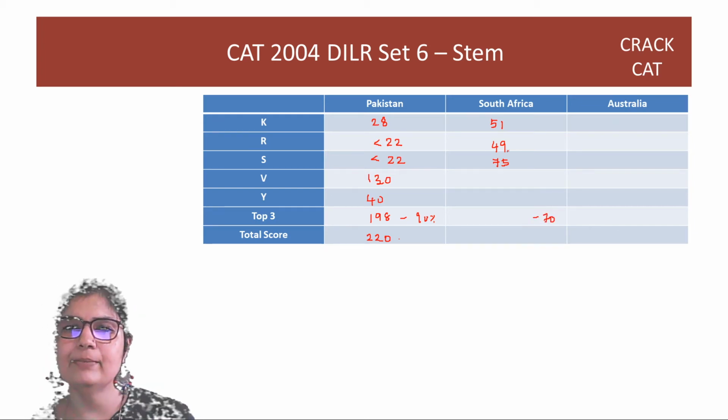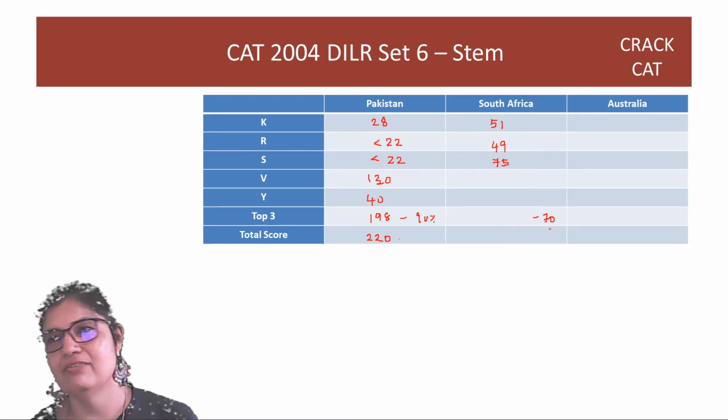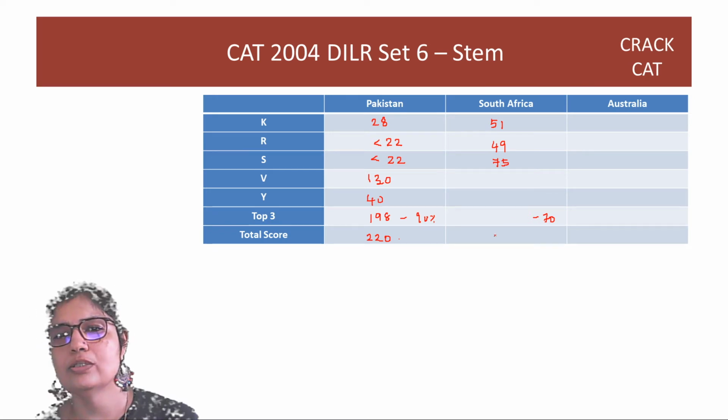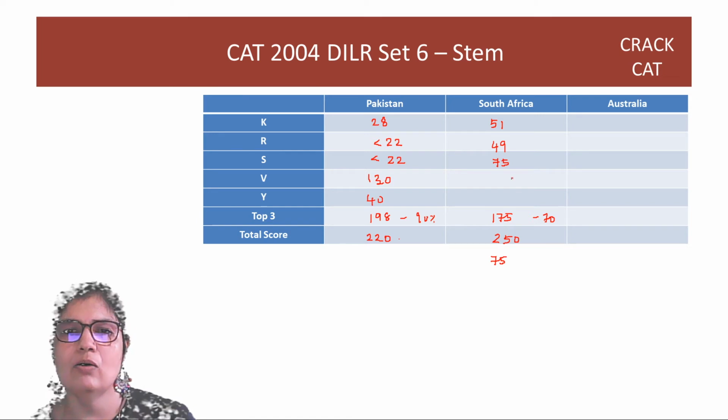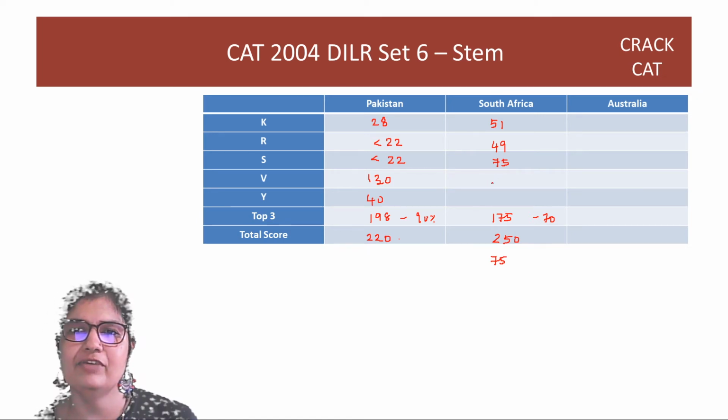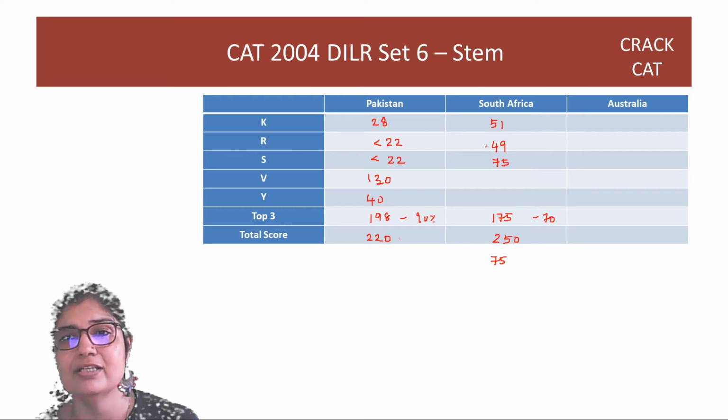So if you add it up guys, you get 175, and 175 is 70%. So the total score here was 250. So you have an extra 75 left to be distributed. Now, obviously, V or Y cannot score 75 because the third of the top three is 49. So V and Y have to score less than 49.